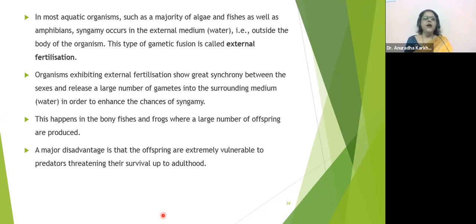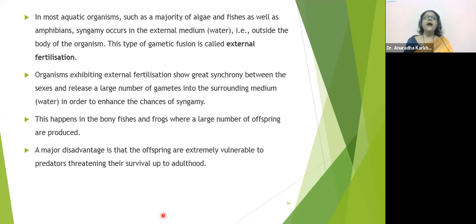Got it? This happens in the bony fish and frogs, where a large number of offsprings are produced. A major disadvantage is that offsprings are extremely vulnerable to predation. They are eaten away by the predators, threatening their survival up to adulthood. So there are thousands of eggs and thousands of sperms liberated in the water by the frogs.